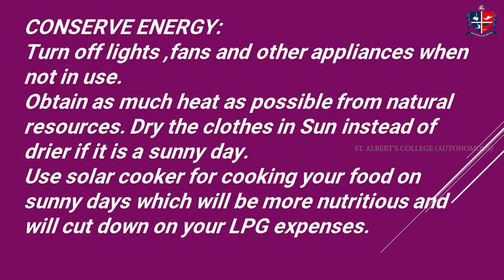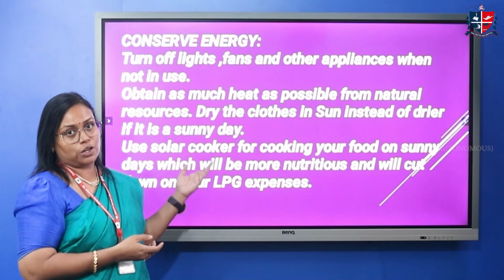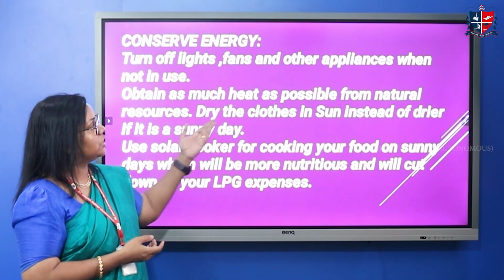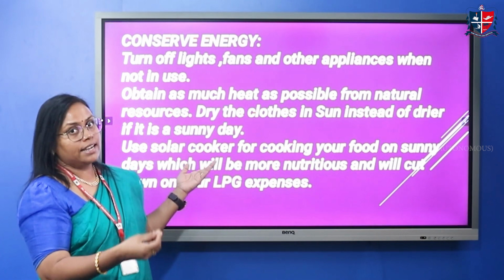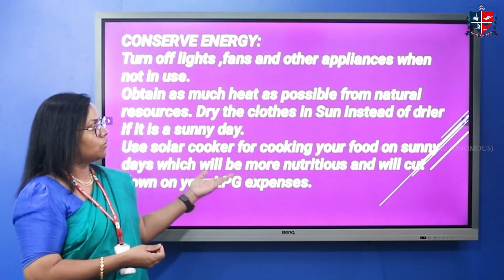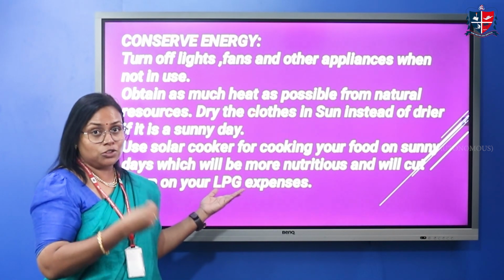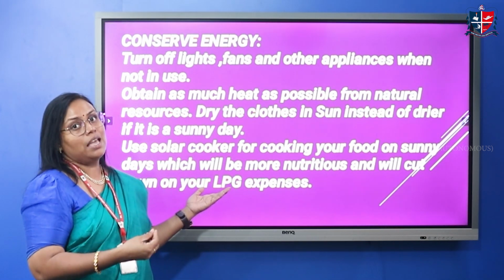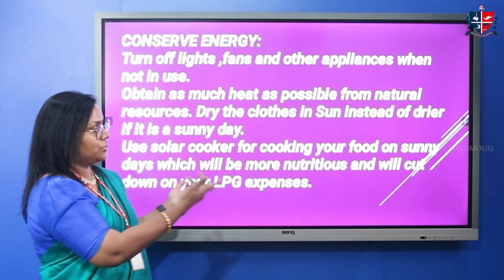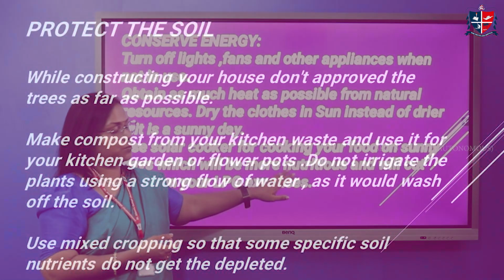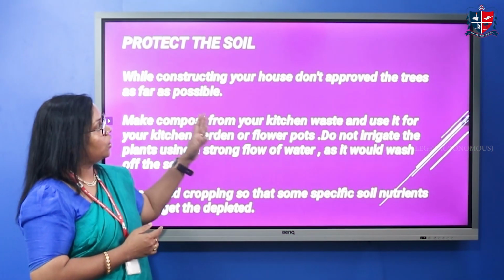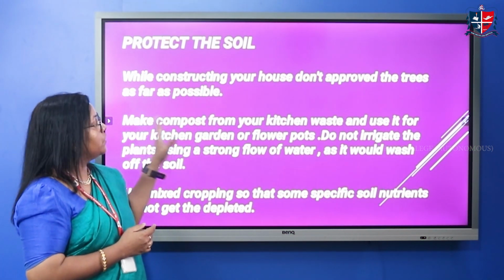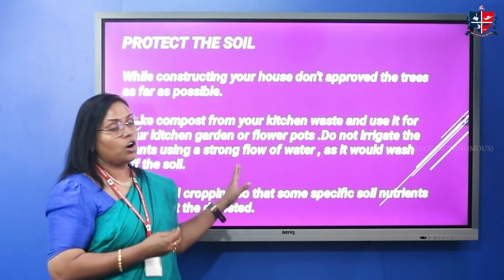When it comes to the conservation of energy, turn off lights, fans and other appliances when not in use, and obtain as much heat as possible from natural sources. That means drying clothes in direct sunlight rather than in dryers, and using a solar cooker for cooking your food. It not only tastes good but also gives good nutrition and cuts down on your LPG expenses. For the protection of soil, while constructing your houses, don't uproot trees as far as possible, and make compost from your kitchen waste.